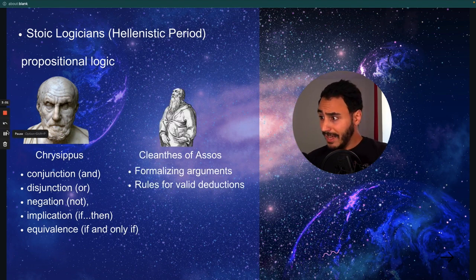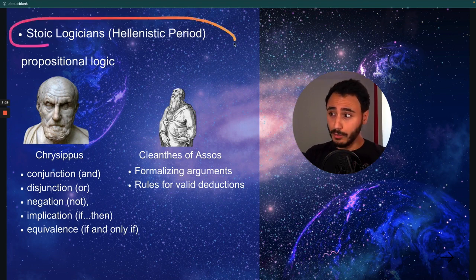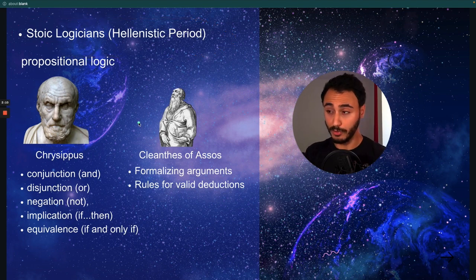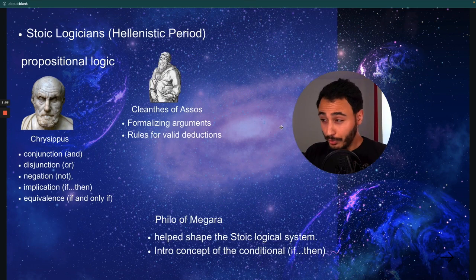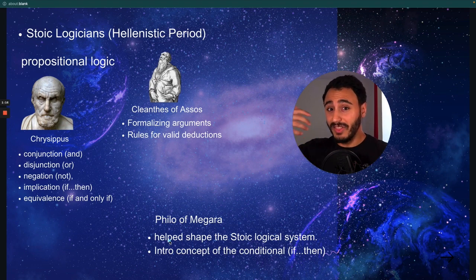And then you got Cleanthes of Assos. Cleanthes of Assos formalized the arguments and thought deeply about the rules of valid deductions. And he was another logician from the Stoic school in the Hellenistic period who also contributed to propositional logic. But for sure, Chrysippus and Cleanthes couldn't do their work without Philo of Megara, who shaped the Stoic logical system and started the thinking process about the concept of conditionals, like if-then, which was known by Aristotle.